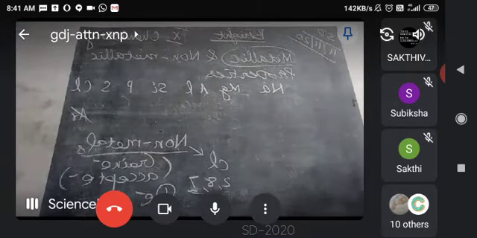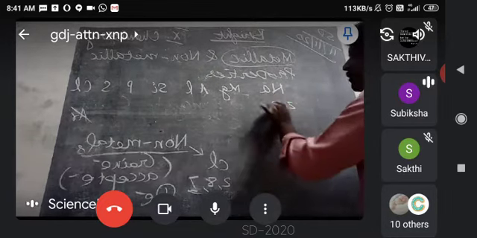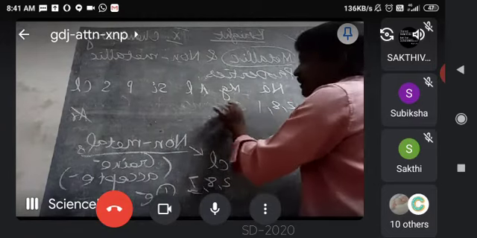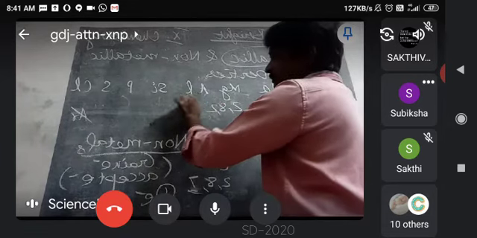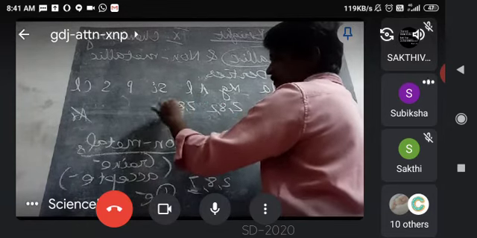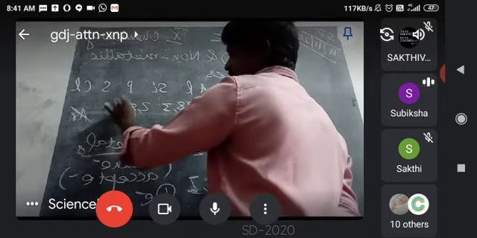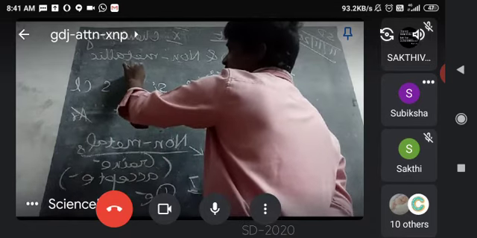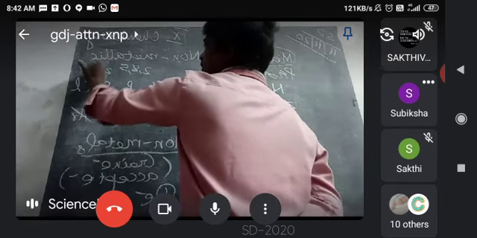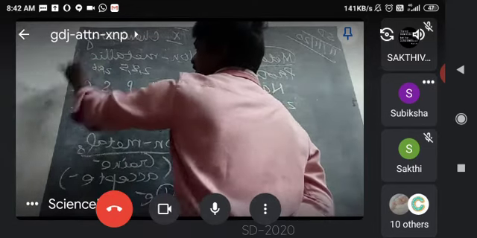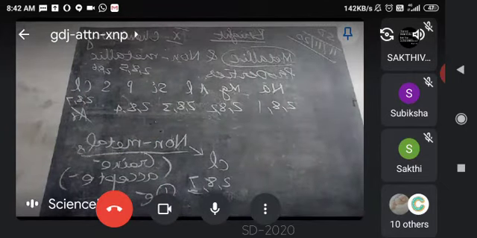Say the electronic configuration for Na: 2, 8, 1. Mg: 2, 8, 2. Al: 2, 8, 3. Si: 2, 8, 4. Phosphorus: 2, 8, 5. Sulfur: 2, 8, 6. Chlorine: 2, 8, 7. Okay. How many electrons will it gain?